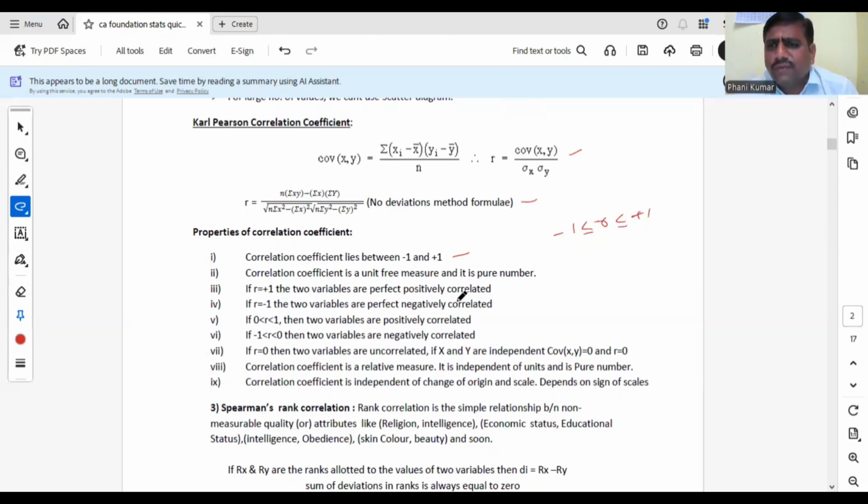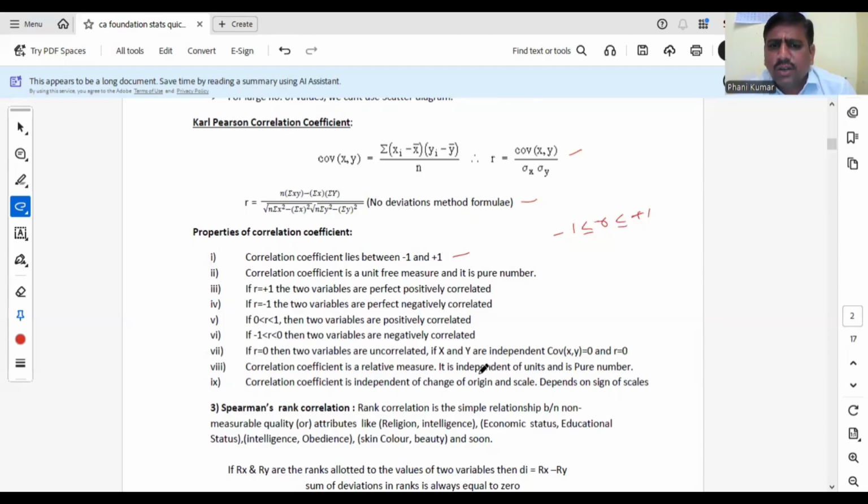If r is +1, perfectly positive correlated. -1 means perfectly negatively correlated. If the r value lies between 0 and 1, it is the case of positive correlation. If r lies between -1 and 0, that means negative values, negative correlation. If r is exactly 0, it is the case of no correlation. That means the two variables are independent. Only for dependent variables will correlation be there. For independent variables, covariance becomes 0 and r becomes 0. Independent means no correlation, uncorrelated.